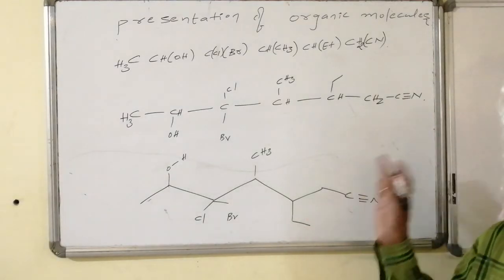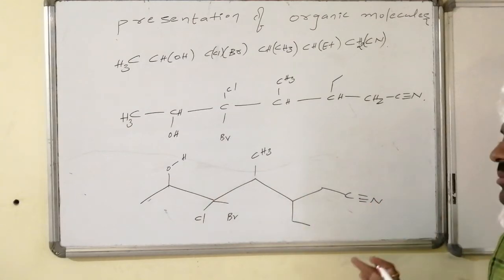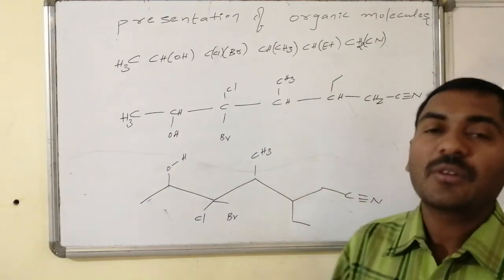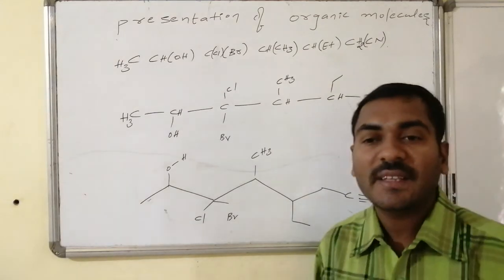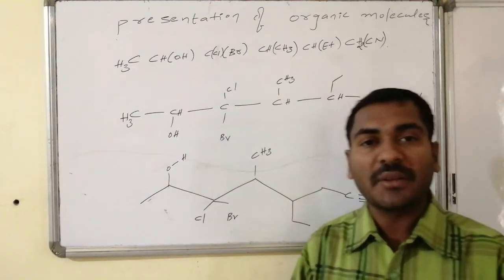See how it appears, very easy to understand. It is easy to count the number of carbons, it is easy to count the substitutions, and it is easy to account for the number as well as the position of the functional groups in the given straight chain of organic molecules.